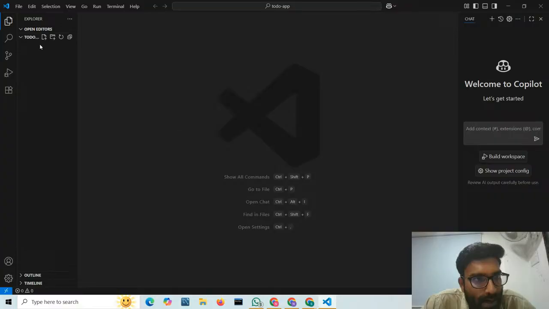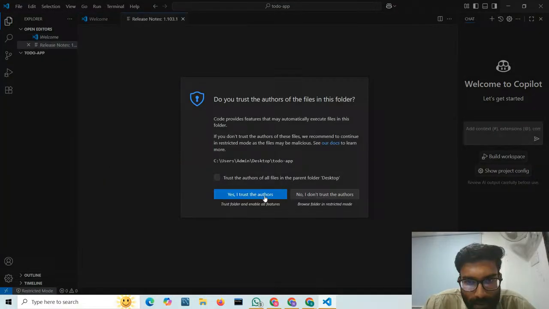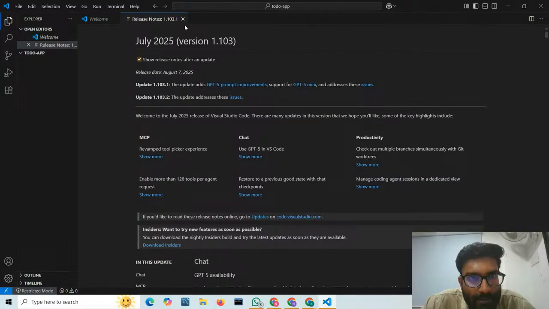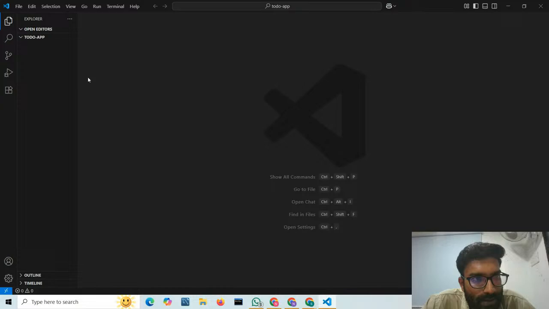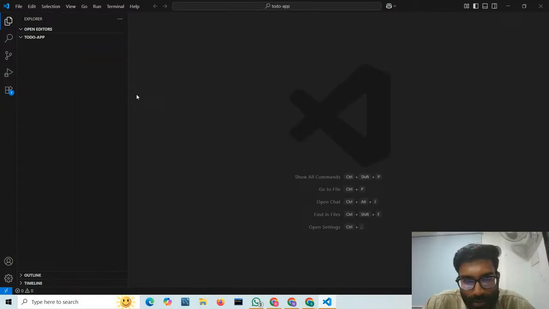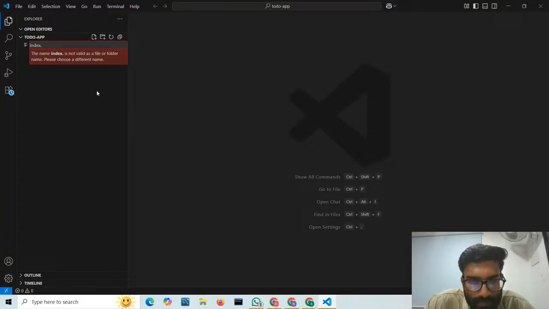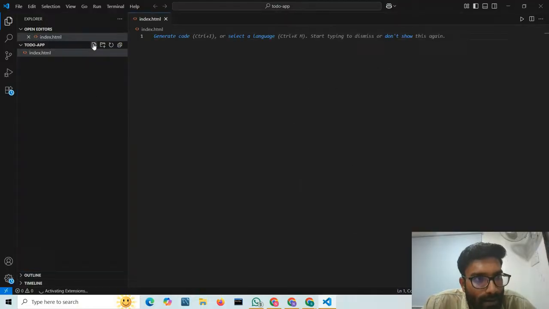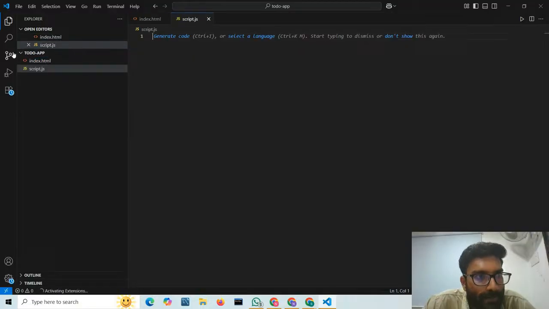You can see my to-do app folder is opened in VS Code. You can trust the folder, and close this Copilot and these welcome screens. Now in this folder, we have to make two files. First I'll make index.html, this is our first file, and our second file will be script.js, for applying the JavaScript.